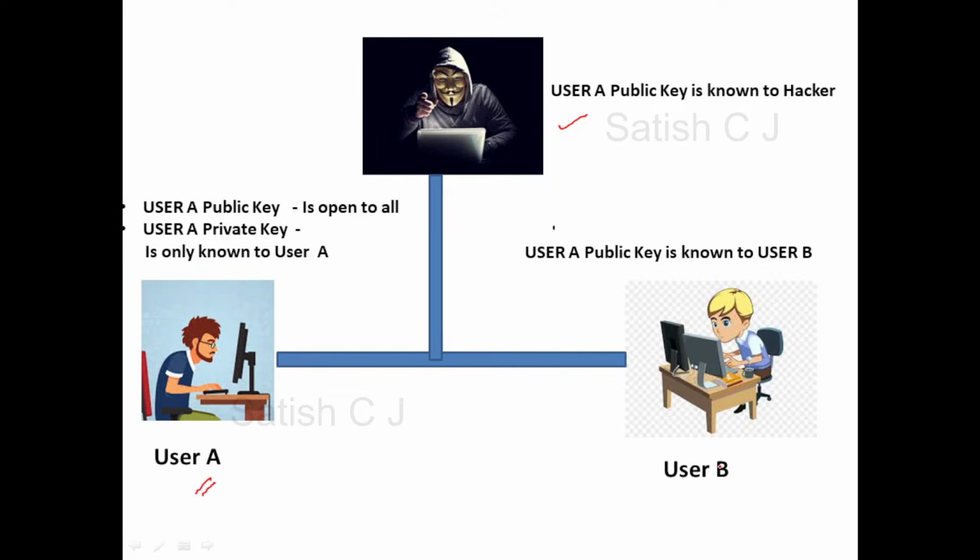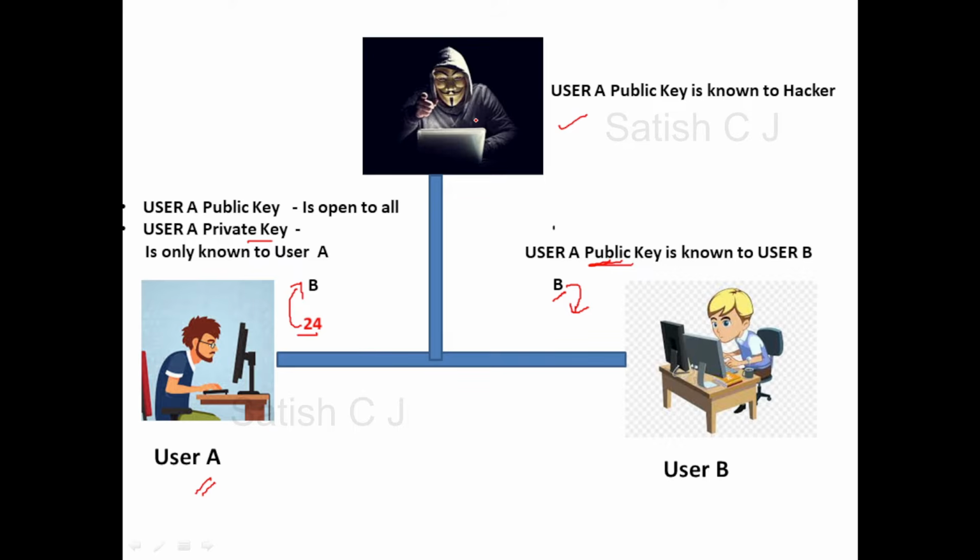Now, whenever user B wants to communicate with user A, he takes the public key of user A and the plain text message that he wants to send. He uses the public key to encrypt that message to a ciphertext and sends the ciphertext to user A. This ciphertext can be decrypted only using the private key of user A. So user A uses the private key to decrypt it and get the plain text message. Here, a hacker cannot get to know the plain text message because he doesn't know the private key.